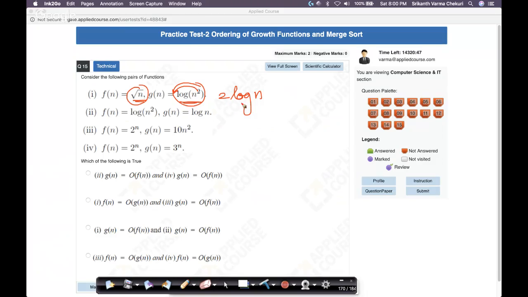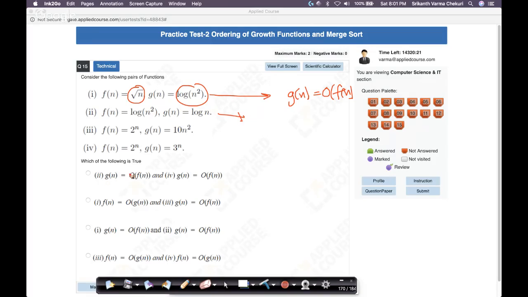Which of them grows faster? Obviously, n power half grows faster than this, right? Which means your g of n is equal to big O of f of n. In case one, because f of n is growing faster than g of n, because this is nothing but 2 log n. So this is the right one.